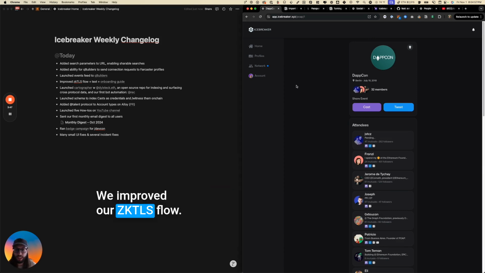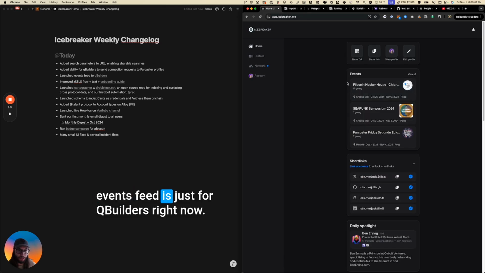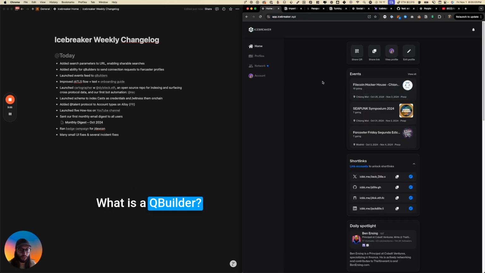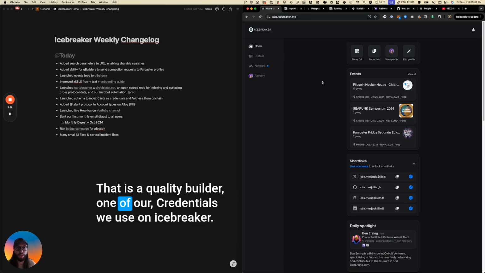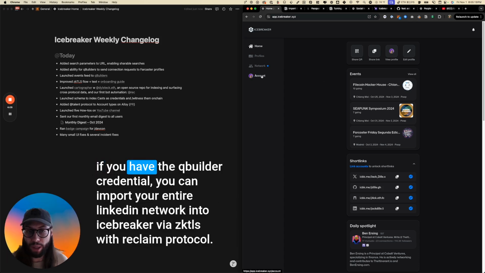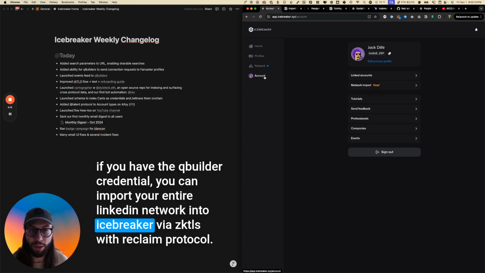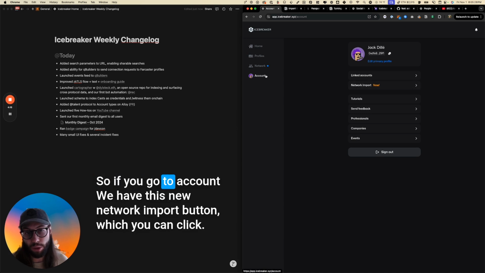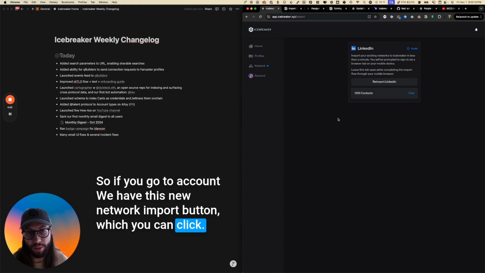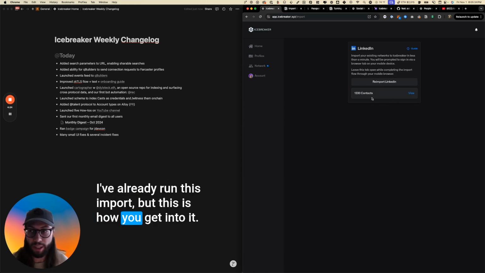We improved our ZK-TLS flow. This events feed is just for queue builders right now. What is a queue builder? That is a quality builder, one of our credentials we use on Icebreaker. If you have the queue builder credential, you can import your entire LinkedIn network into Icebreaker via ZK-TLS with Reclaim protocol. If you go to account, we have this new network import button, which you can click. I've already run this import, but this is how you get into it.